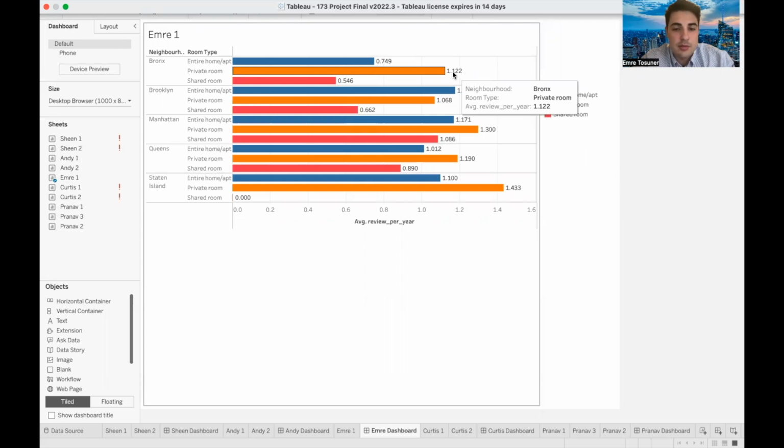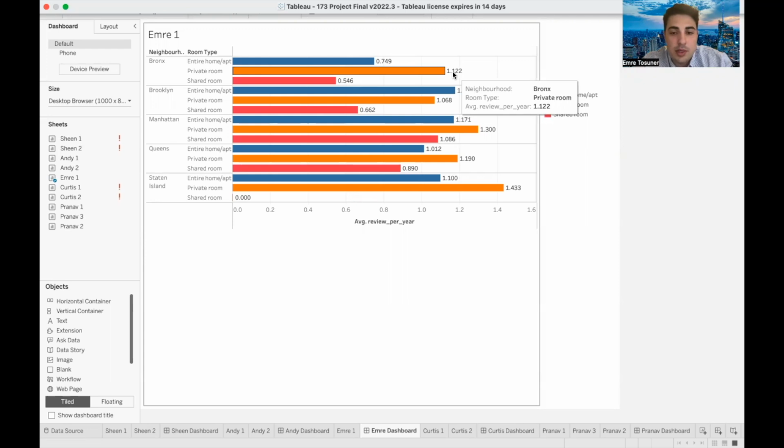We achieved average reviews per year by dividing the number of reviews by the how-long-host attribute. We got how long a host has been a host by subtracting the host since attribute from today's date and dividing that value by 365 days. This gives us the total years a person has been a host.